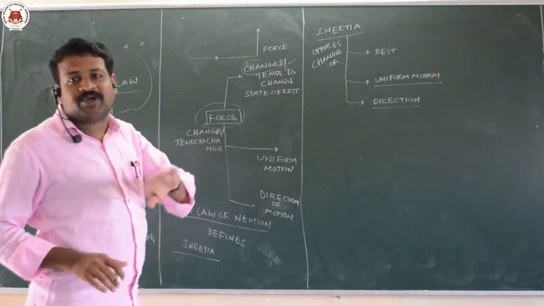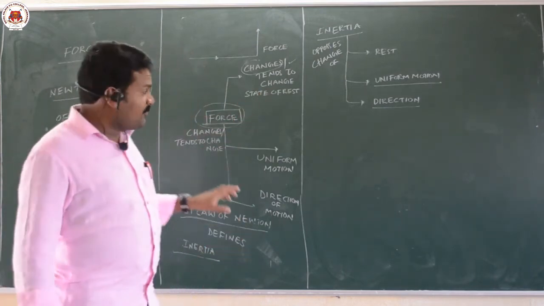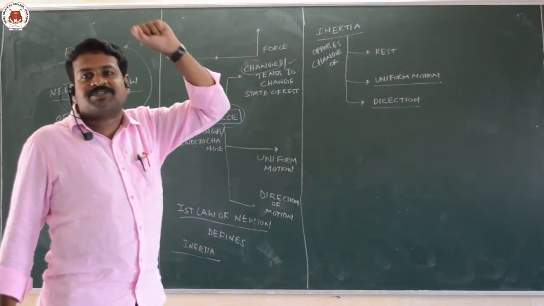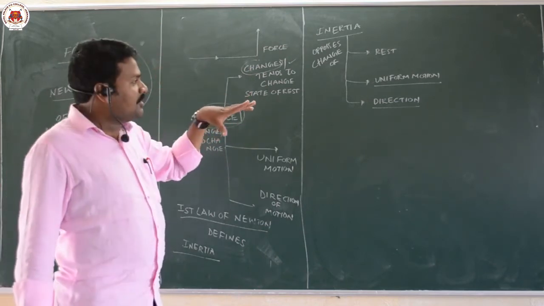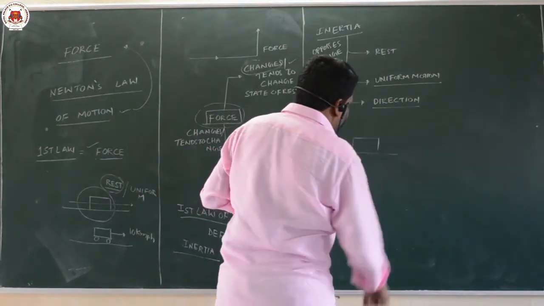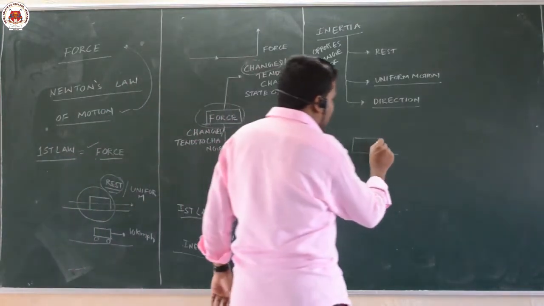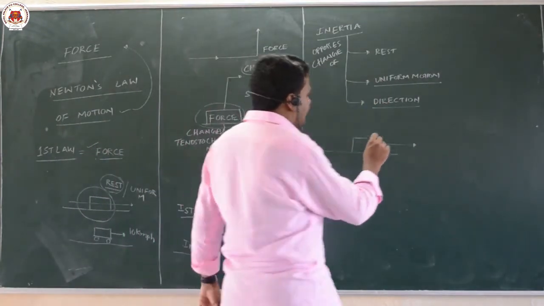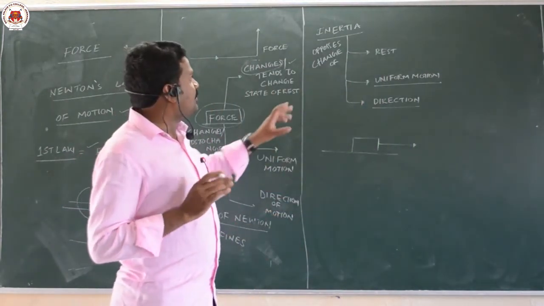A body continues to be in a state of rest until and unless you apply an external force. That means in inertia, we are saying every body has the tendency to oppose a change in its state: state of rest, state of uniform motion, and state of direction. A body at rest wants to be at rest only until you apply an external force. A body moving with uniform velocity wants to stay in uniform velocity only. A body moving in one direction wants to keep that direction only. That is what inertia means.